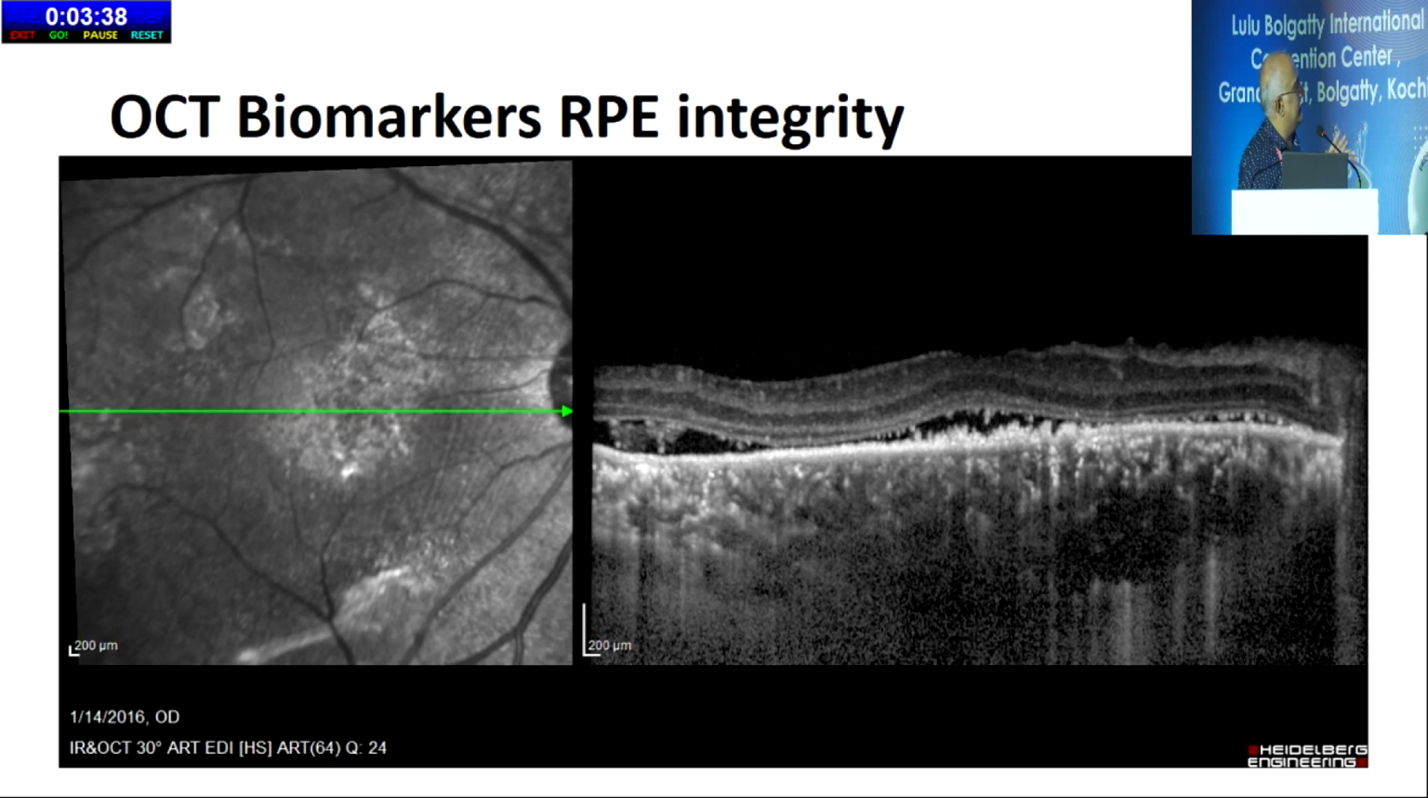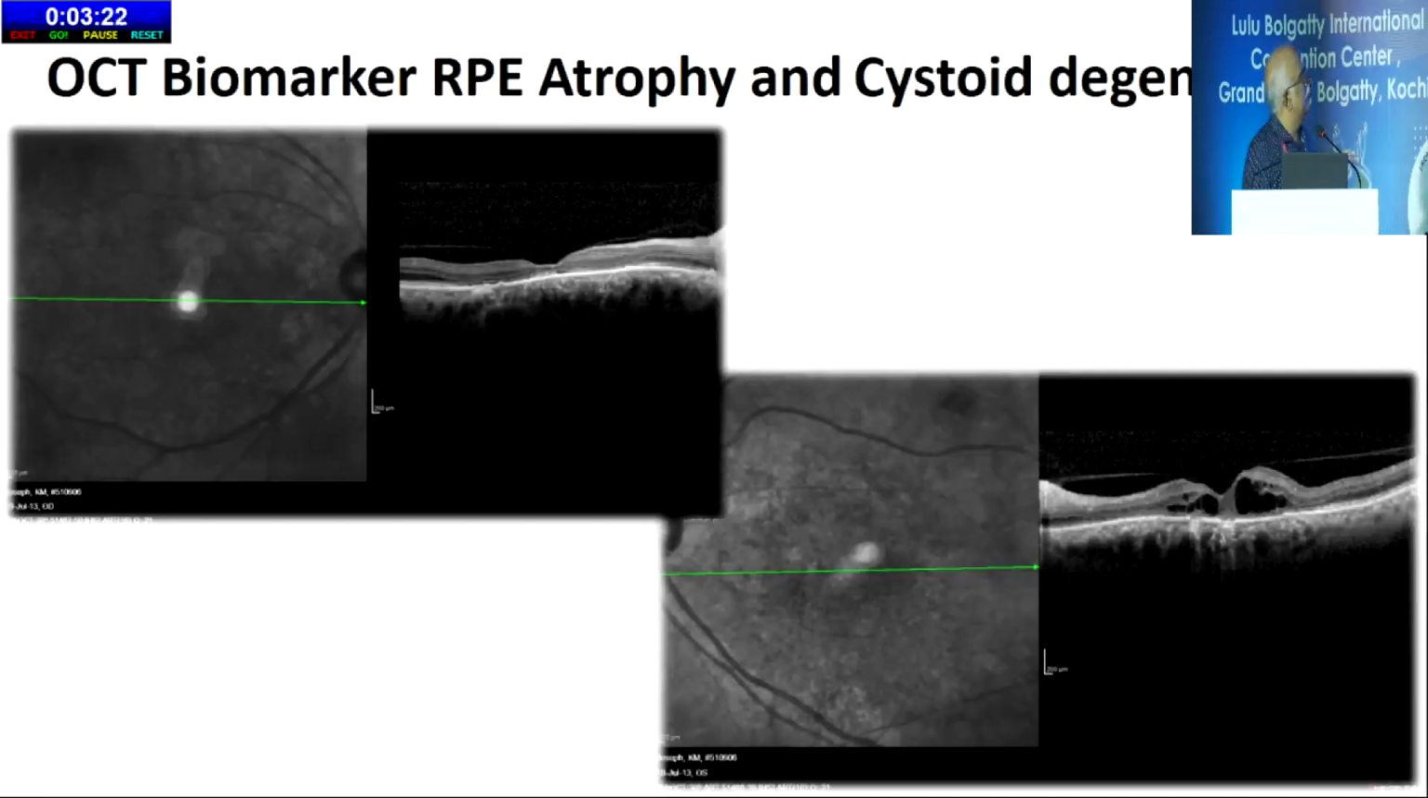Regarding the RPE integrity, you can see that the RPE is totally irregular with hyperreflective dots in that area, suggestive of even subretinal precipitates and all. So this RPE integrity is one important thing that will tell you the prognosis of OCT, the treatment.